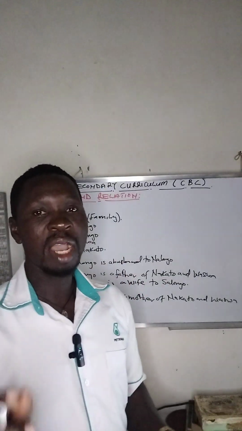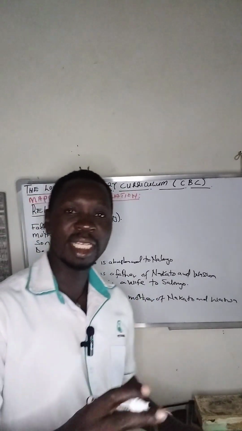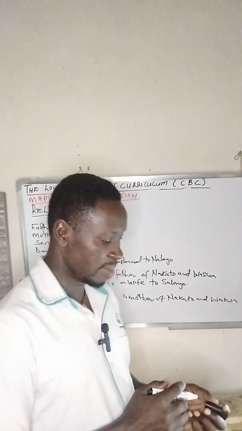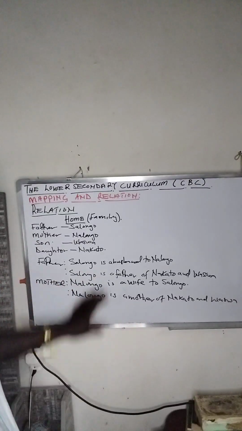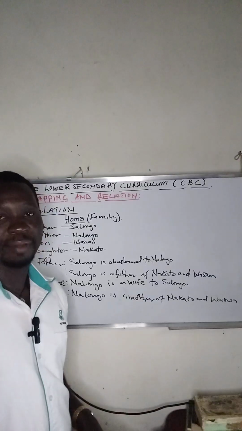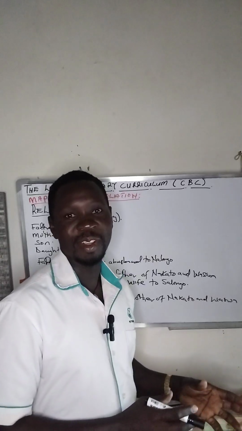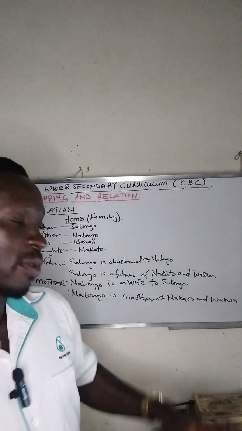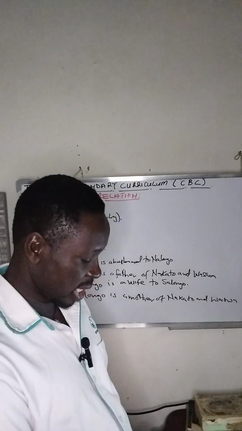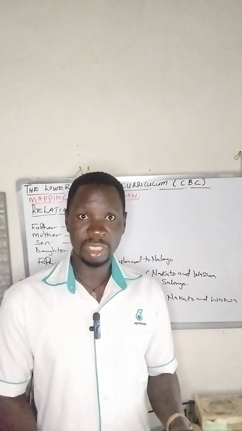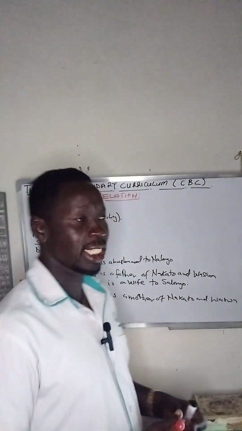Are we there? Now, when it comes to mapping and relations, we are looking at what connects these members in what we call a family. When you look at these statements, we have what we call the objects and also the images. Mathematically, whenever we talk about relations, there is an object within the statement or connection, and also we have the image. Are you together?